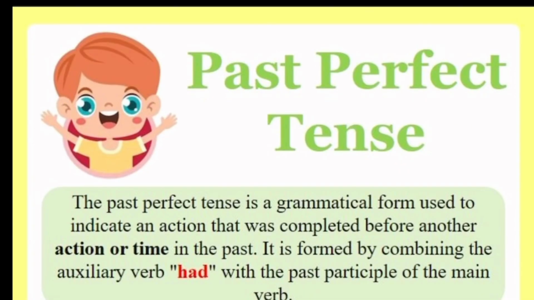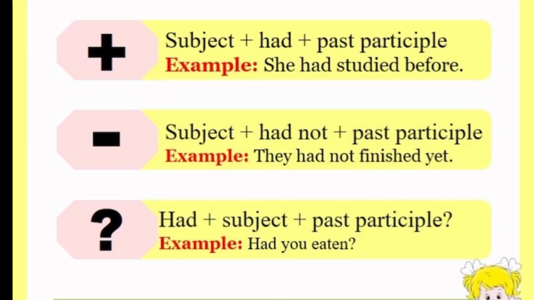Past perfect tense. The past perfect tense is a grammatical form that we use to indicate an action that was completed before another action or time in the past. Now, what they mean is that when we use past perfect tense, what we are saying is that two actions happened in the past, but one action happened before another.